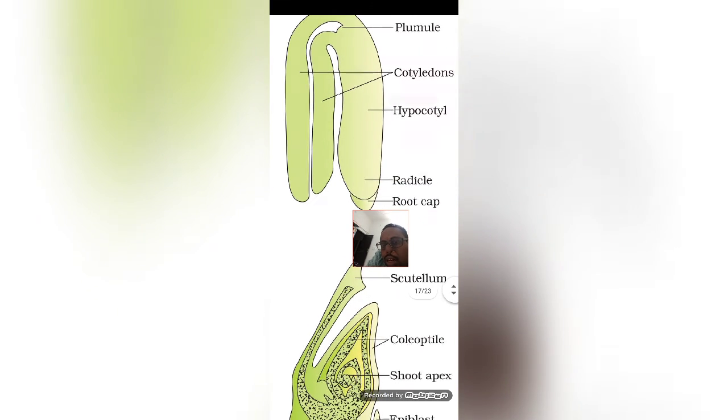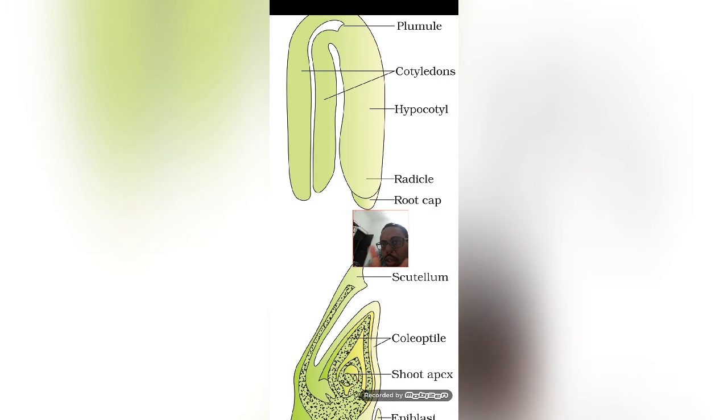For a dicot plant there will be two cotyledons. The region below the cotyledons is known as the hypocotyl, and there will be a radicle, and the radicle will be covered with a root cap, which will in future develop into a root, and the plumule will develop into the shoot.